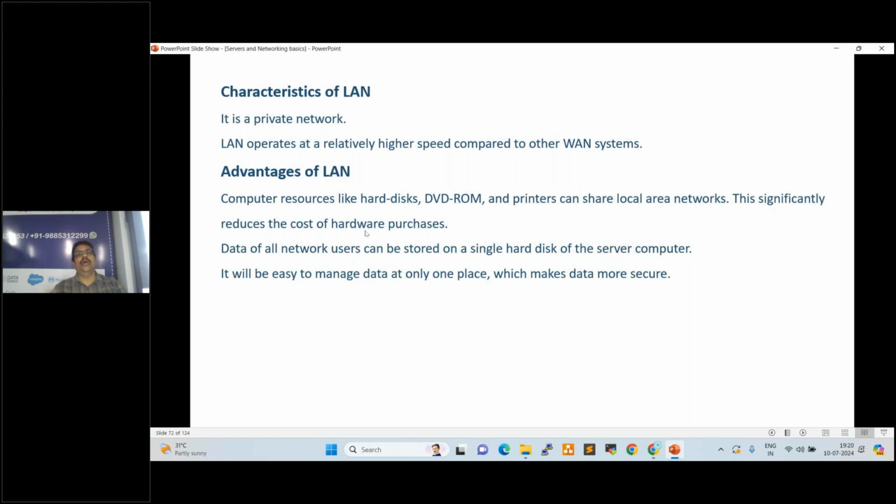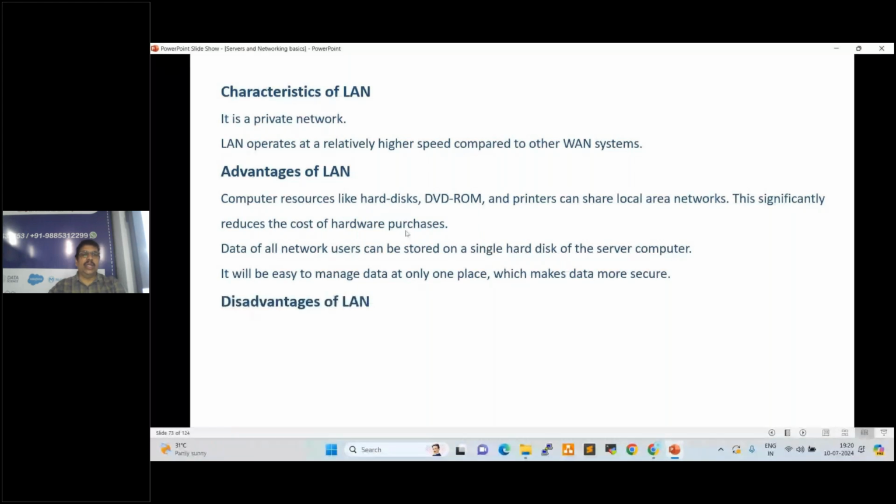For example, hospitals, right? In the hospitals, OP, medical store, and any other area, if you tell your name or phone number, they track your information. So the data is stored in the server, right? Through LAN they can access the data. Instead of storing the data in a local system, they can store it in the server. So what will happen, centrally the data will be stored, and we can access it from any floor, any area, right?